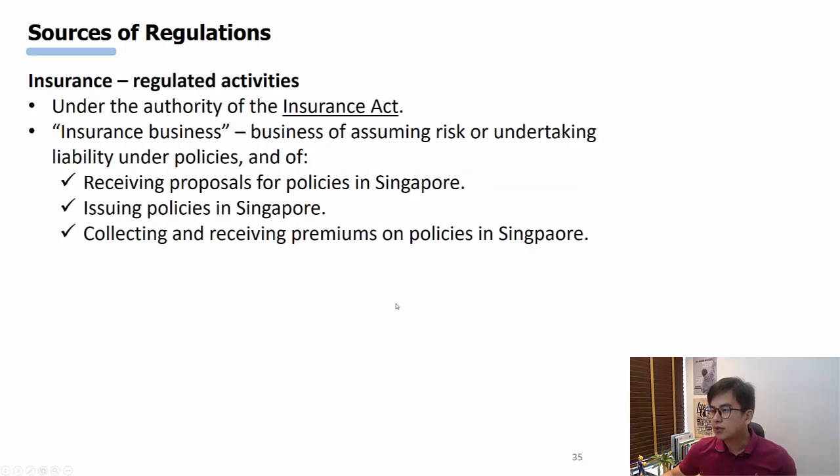And the next one, which is also very common, is the Insurance Act. These are basically insurance businesses. If you are an insurance company that receives proposals for policies in Singapore, you issue policies, you collect premiums, you receive premiums on policies. All these insurance businesses are regulated under the authority of the Insurance Act.